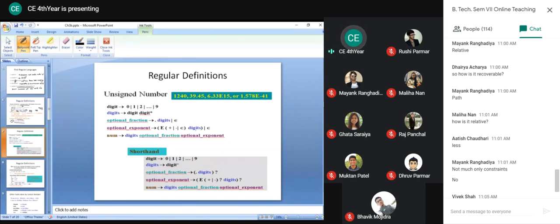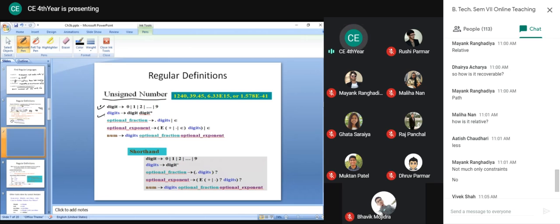Okay, now next, we have a regular definition for unsigned numbers. For unsigned numbers, again we are considering the same language, Pascal, as an example. So first I will define digit as 0 or 1 or 2 up to 9. Then from that we can generate any number of digits.